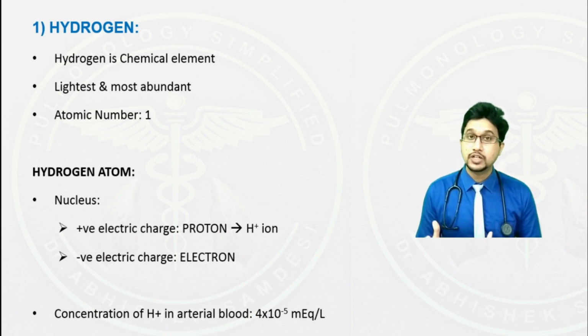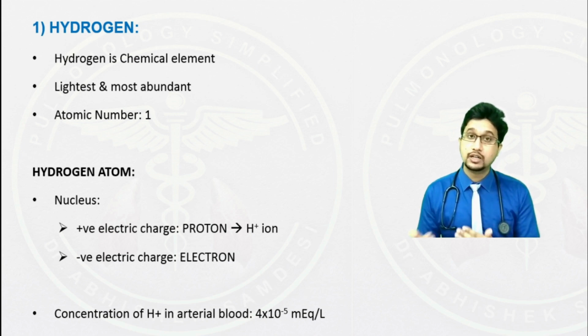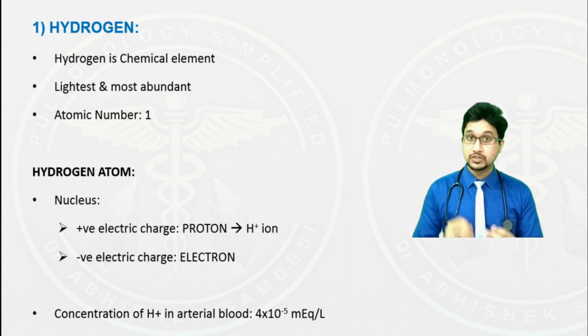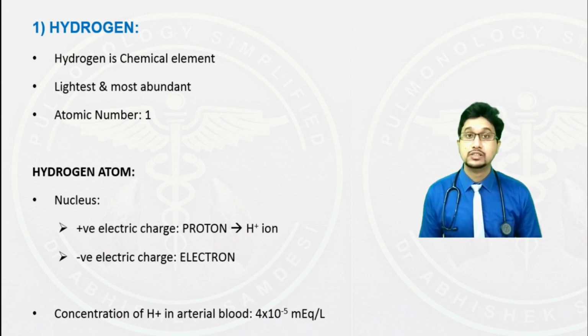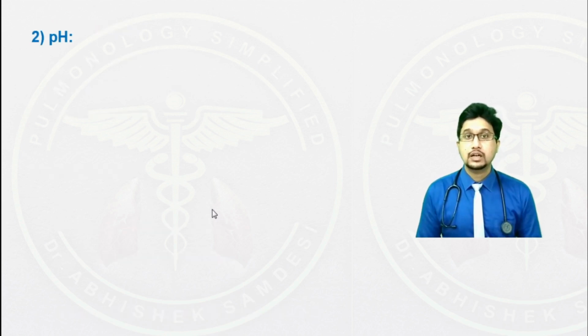Compared to the concentration of sodium and potassium, the concentration of hydrogen ions in the human body is extremely low. Despite such a low concentration of hydrogen ions, it determines whether the individual is going to have a normal physiological function, or can end up with life-threatening conditions including death. We discussed hydrogen. Now let's discuss what pH is.